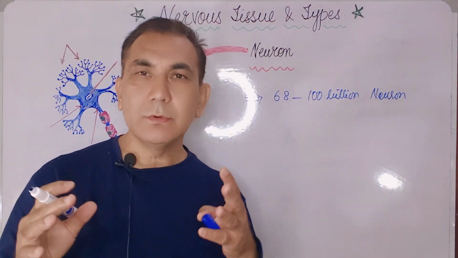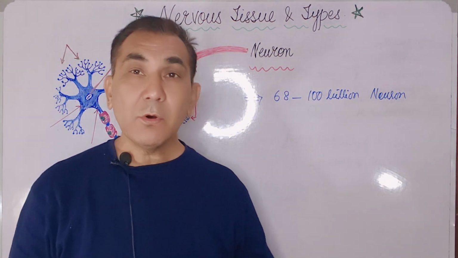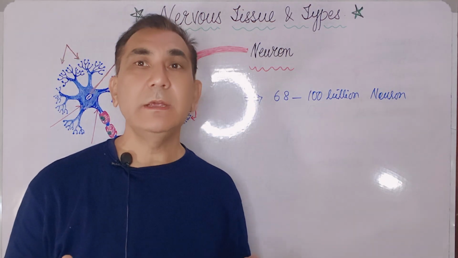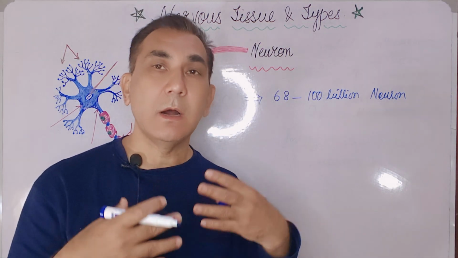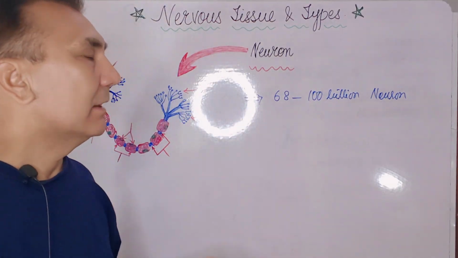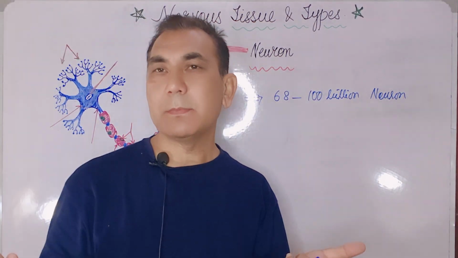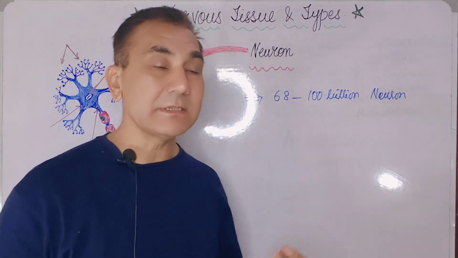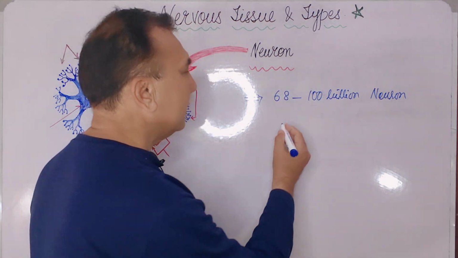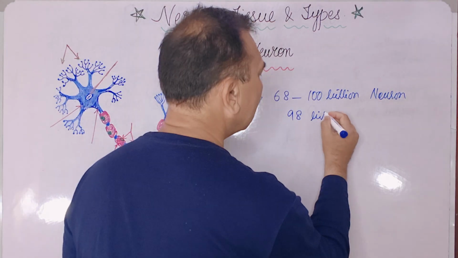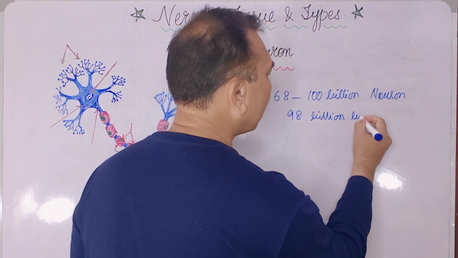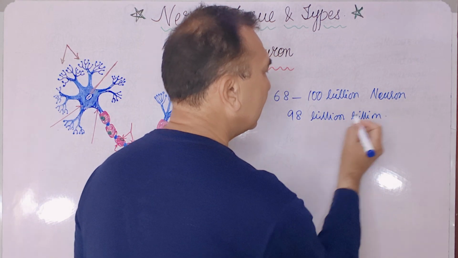Before that, it was roughly mentioned that 100 billion neurons are present in the brain, but the latest research has proved that 98 billion neurons are present in our brain.